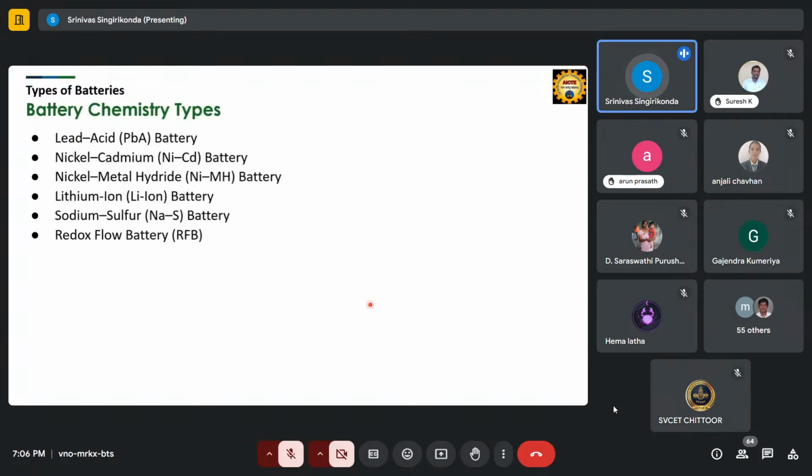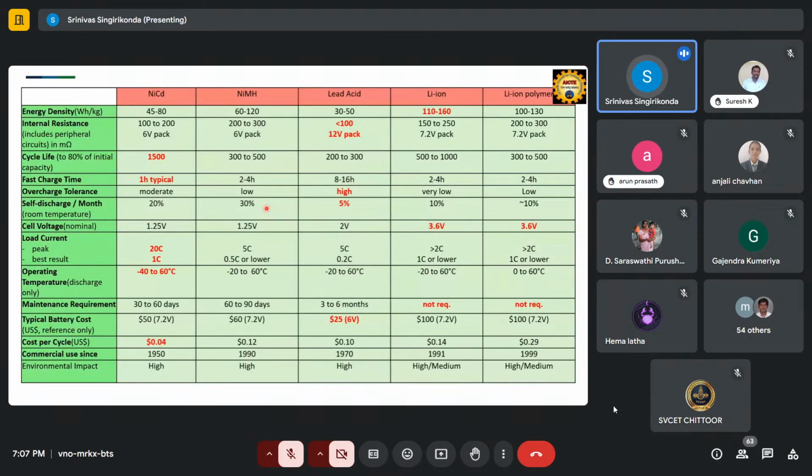There are some cell chemistries available in the market for two-wheeler and four-wheeler segments: lead acid batteries, nickel cadmium, nickel metal, lithium ion, sodium sulfate, and redox flow batteries. Redox flow batteries we generally use in inverters, not in vehicles. The remaining batteries we use in electric vehicles and IC engine vehicles. So this is one small comparison.